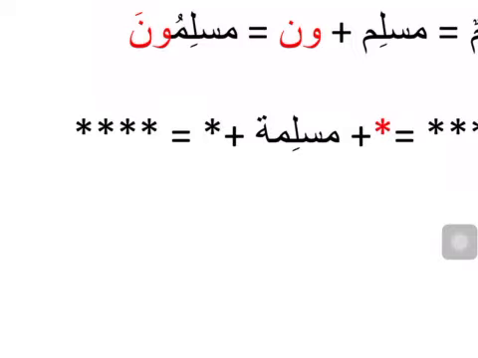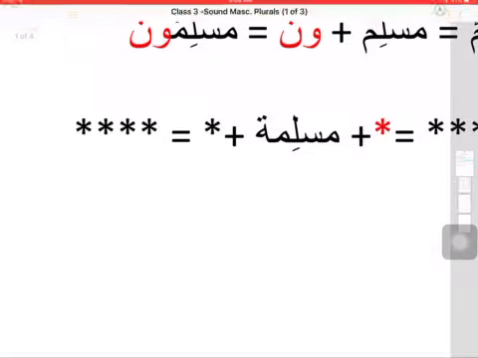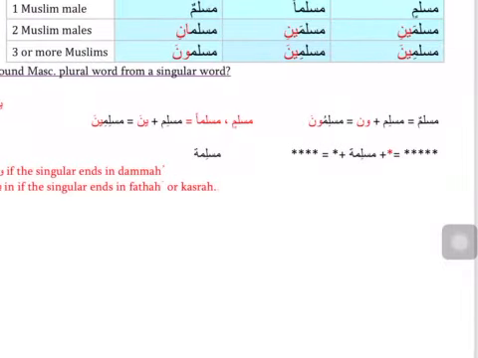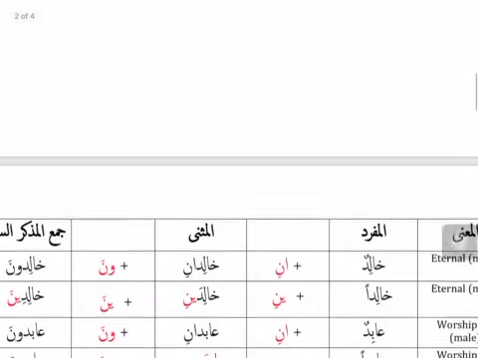What about Muslimah, the female Muslim? How do I make the Jama Mudhakkar Salim of Muslimah? Well, I cannot, because remember, the Jama Mudhakkar Salim is for words that are Mudhakkar and Aqil. Muslimah is not a Mudhakkar word, it's a Muannas word, so it does not make Jama Mudhakkar Salim. There is no word such as Muslimatuna or Muslimatina, it does not exist.